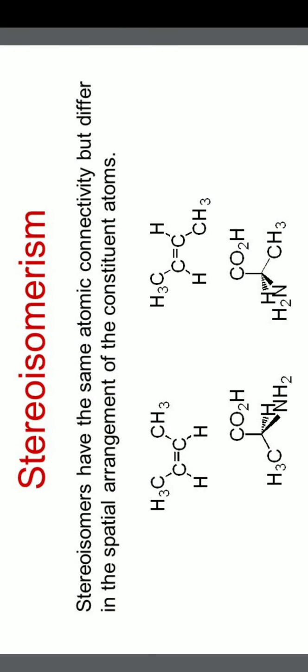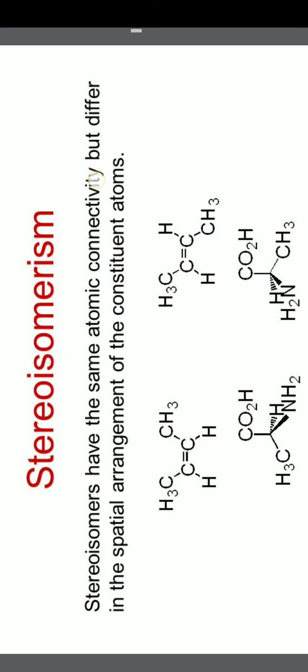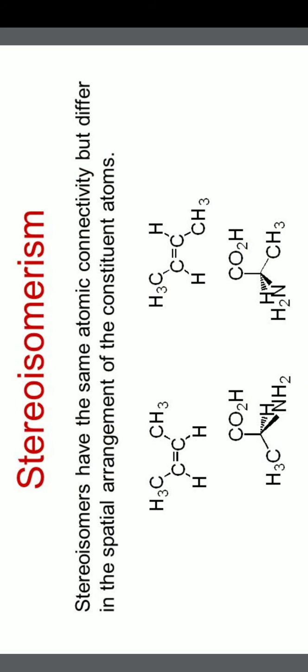Now we take up the second category of isomerism. Up to now we have discussed the first category of isomerism, that is constitutional isomerism. Let me give a short note of this.